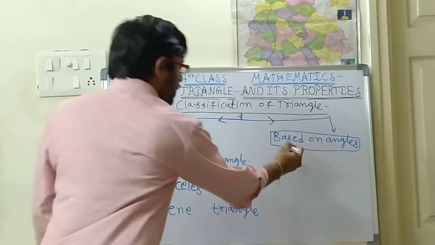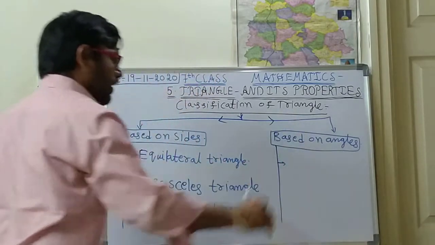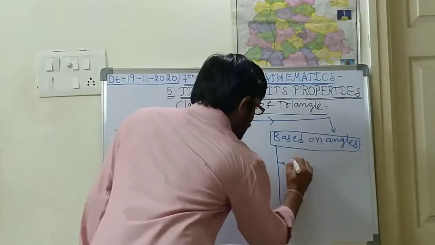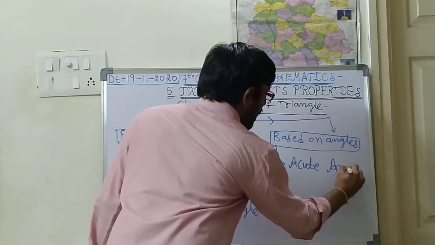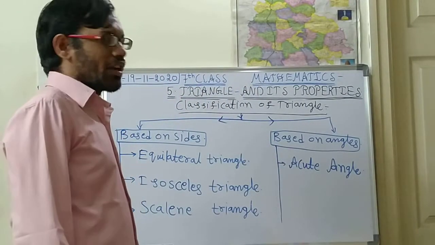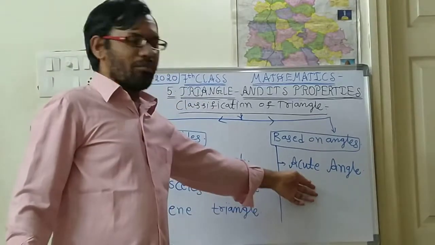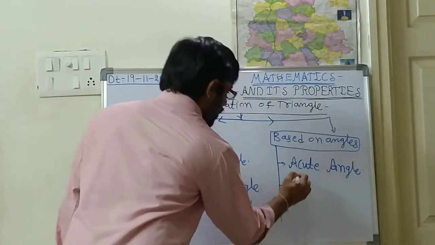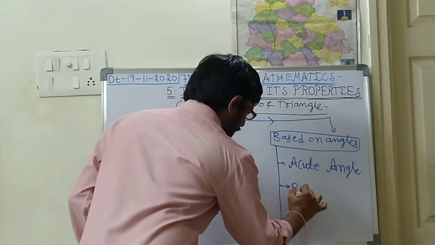Next, based on the angles, again there are three types. The first one is acute angle. Already you have heard about these three angles, is it right, children? In the chapter of lines and angles you have heard about them, so no need to explain in detail. The second one is right angle.